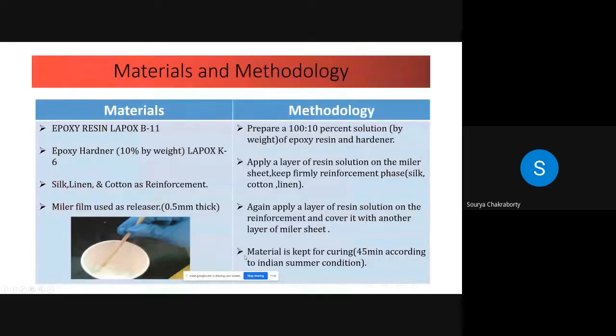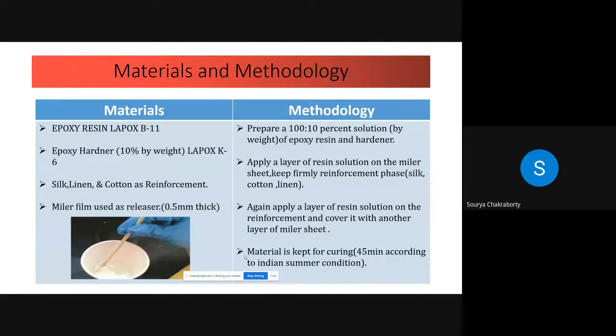These are the materials and methodology. Materials: epoxy resin Lapox B11. Lapox B11 is an unmodified resin, and we can use it as it is, a good material for reinforcement.